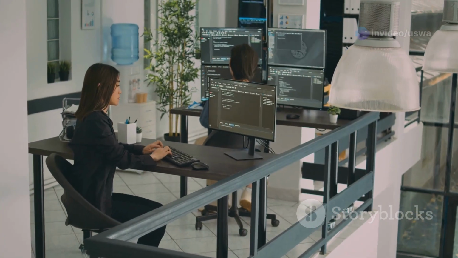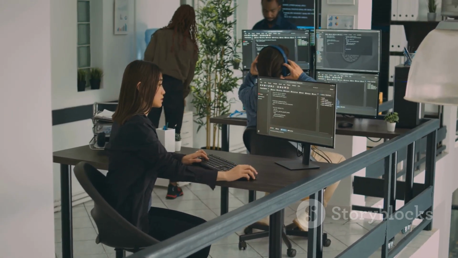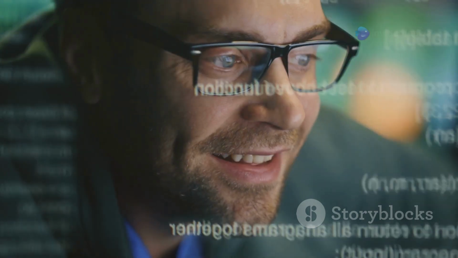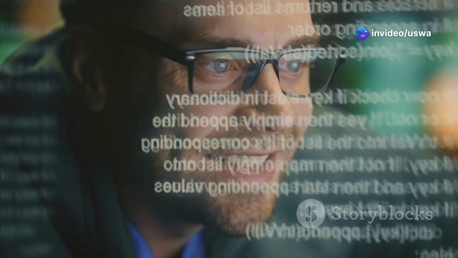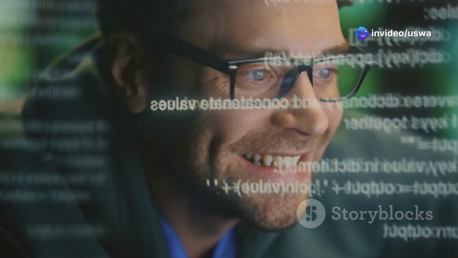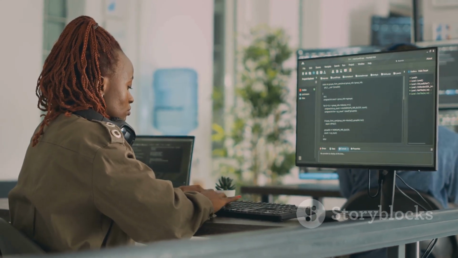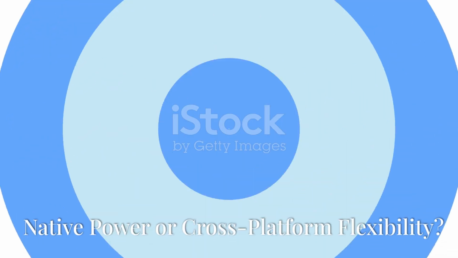Kotlin throws out all that boilerplate code Java is infamous for. We're talking data classes, extension functions, and coroutines. All these features simplify your code and reduce the amount of time you spend on repetitive tasks. Kotlin's null safety features alone drastically reduce the likelihood of crashes and bugs.